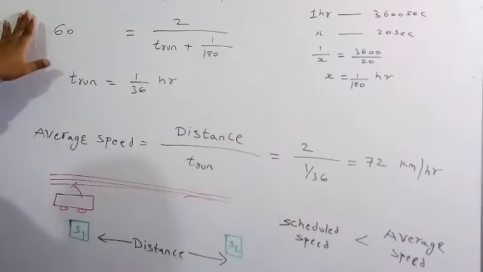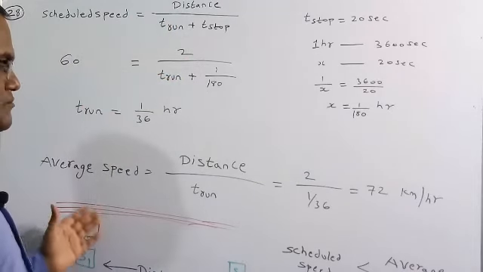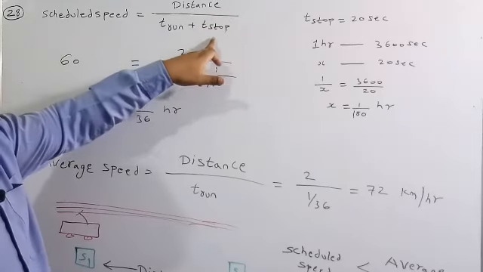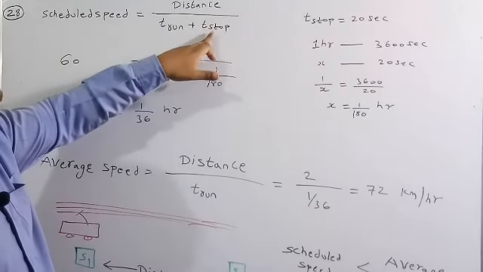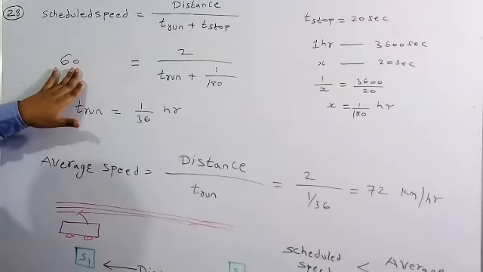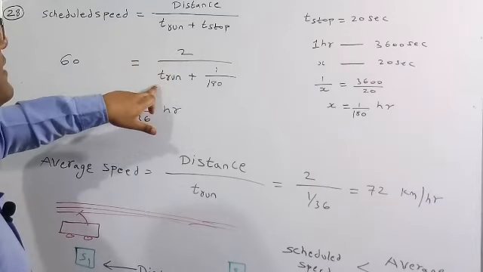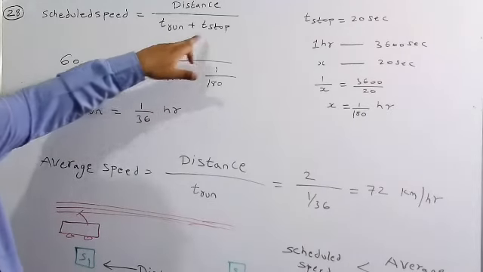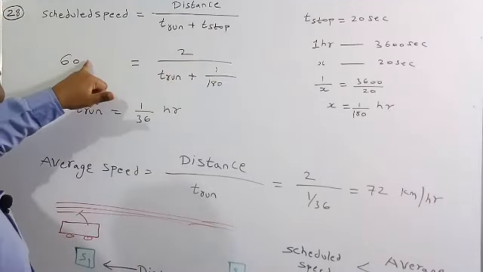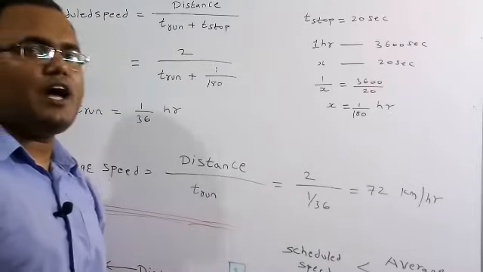So here in the question, scheduled speed is equal to distance by the time taken to run from station 1 to station 2 and also the time taken to stop the train at station 2, which is T stop. Here they have given 60 km per hour scheduled speed, and the distance between the two stations is 2 km, and the T run we need to figure out, and the T stop they have given is 20 seconds. But these are in kilometer per hour and this is in kilometer. So therefore we need to convert the seconds in terms of hours.